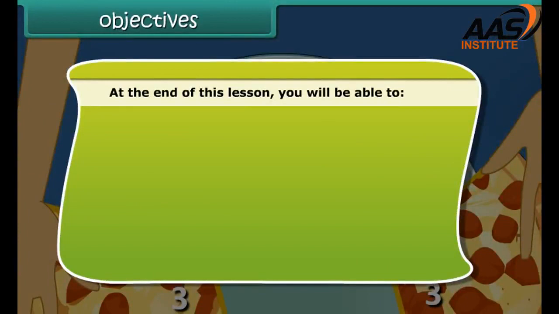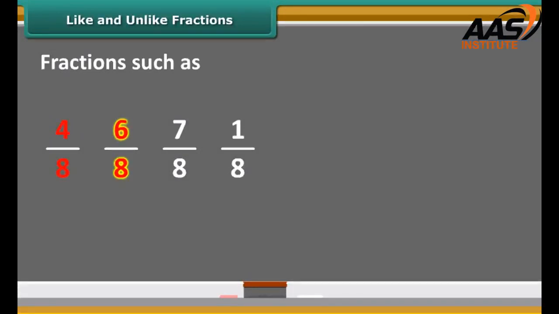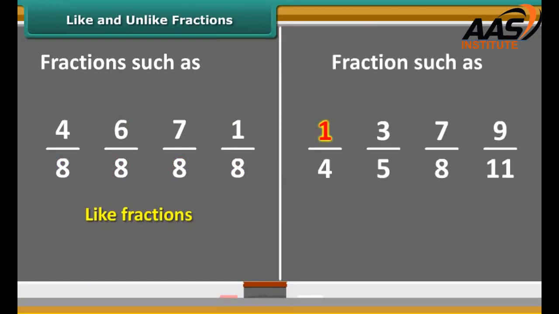Objectives. At the end of this lesson, you will be able to recognize like and unlike fractions, add and subtract the given fractions. Fractions such as 4/8, 6/8, 7/8, 1/8 with same denominator are called like fractions. Fractions such as 1/4, 3/5, 7/8, 9/11 with different denominators are called unlike fractions.